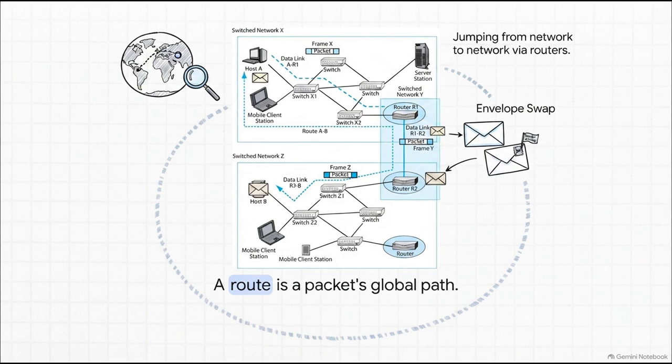Now let's see how this builds into Layer 3, the internet layer. This is where we get the route. A route is a packet's path all the way across the internet, jumping from network to network via routers. And here is a totally mind-blowing fact about network architecture. As your data travels, the Layer 3 packet stays exactly the same from the very beginning to the very end. But the Layer 2 frame that carries it actually gets destroyed and recreated every single time it passes through a router into a new network. It's like the letter stays safe, but its envelope is swapped out and replaced at every single border crossing.